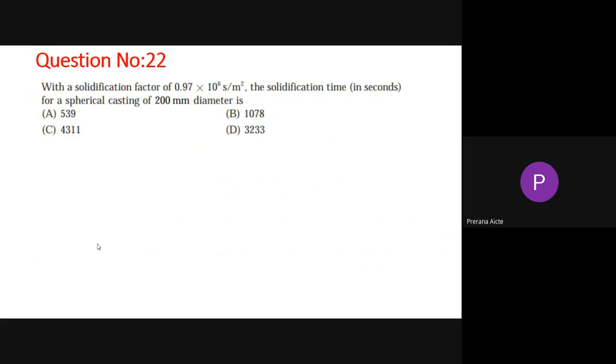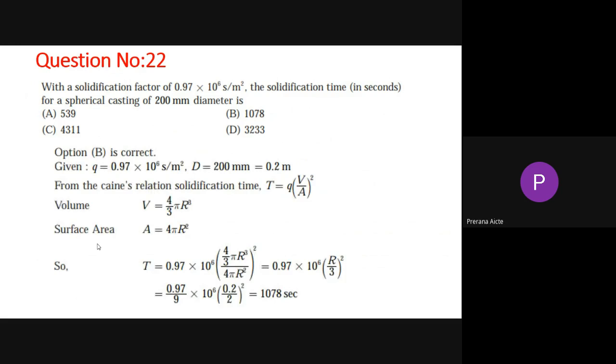Now with a solidification factor 0.97 into 10 power 6 second per meter square, the solidification time in seconds for a spherical casting of 200 diameter is. Given Q is the specific solidification factor, Q is 0.97 into 10 power 6. D, diameter of the sphere, is given 200 mm or 0.2 meter. From the Chvorinov relation, solidification time, this formula we have already studied in the casting process. T equal to Q into V by A. V means volume, A means surface area.